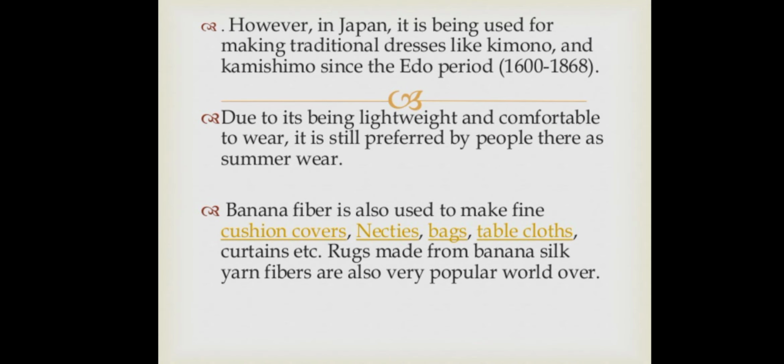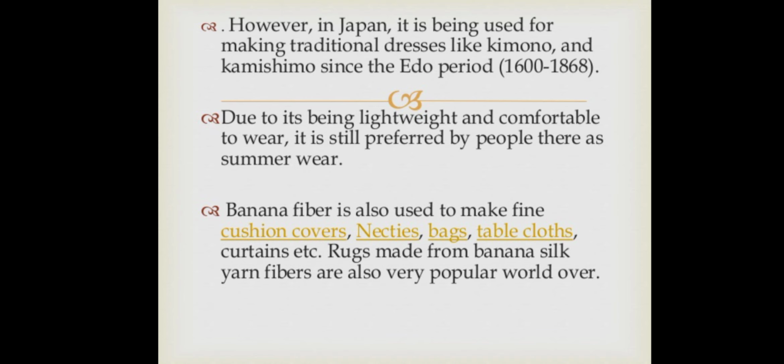In Japan, it has been used for making traditional dresses like kimono and kamishimo since the Edo period, from the 16th century to 1868. Due to being lightweight and comfortable to wear, it is still preferred by people there as summer wear.